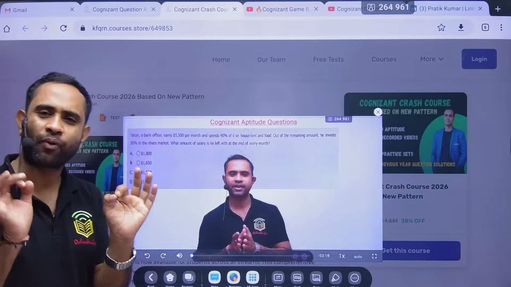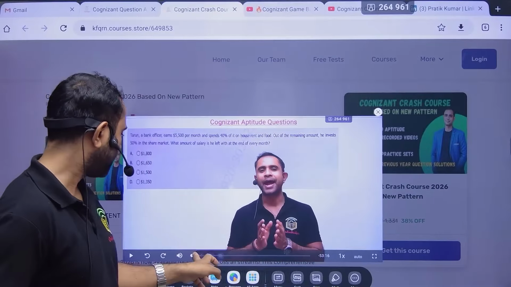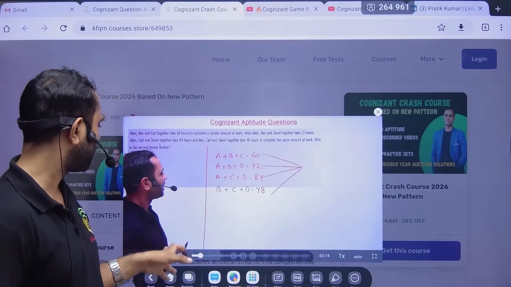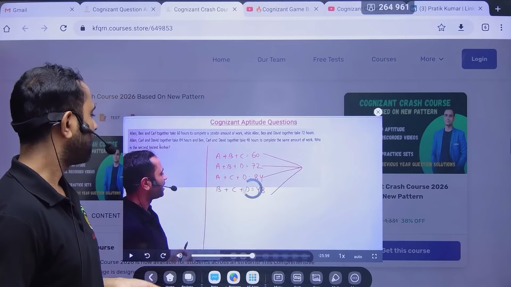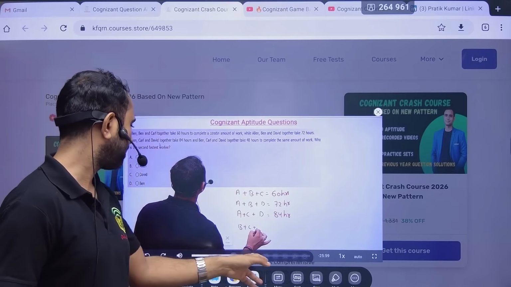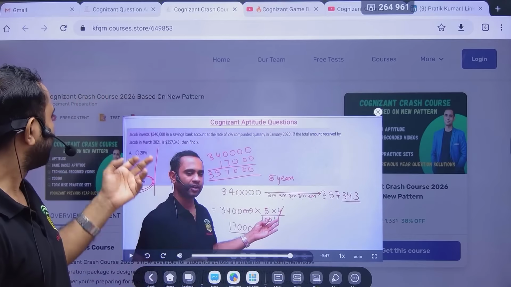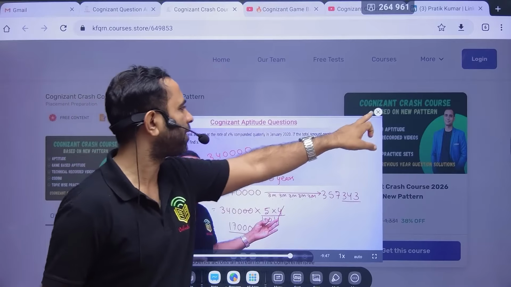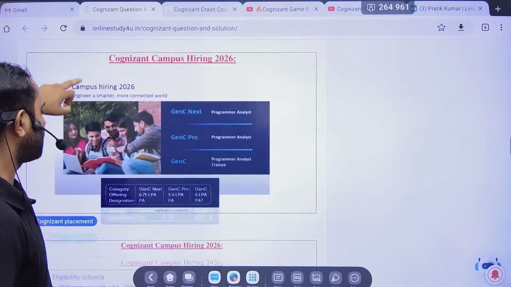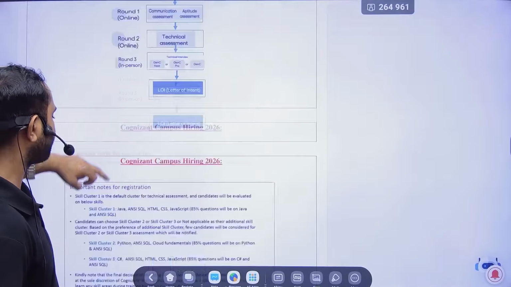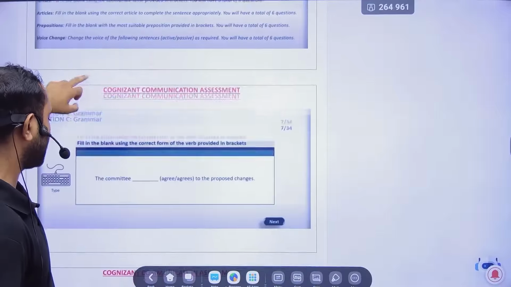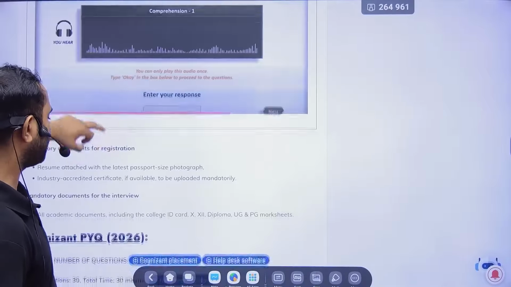But see, I just want you to perform better in the exam. So here I have covered questions from every topic. See, this is a time and work question. Okay, data interpretation question, permutation combination question, and this is, okay, let's play. Okay, this is your investment question. So from every topic we have covered the question, and this will be perfect for your exam if you just go through it before that. Okay, and then again, you will also have the previous year aptitude questions and game based questions here. So okay, let's go.